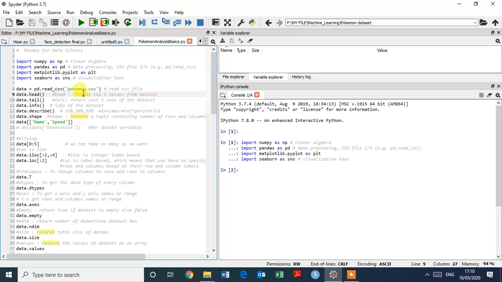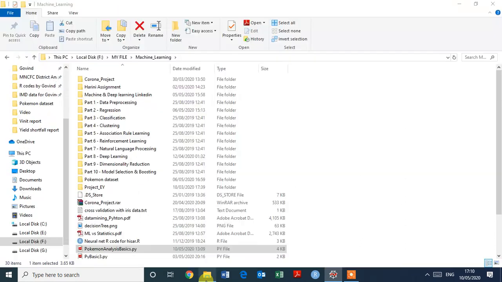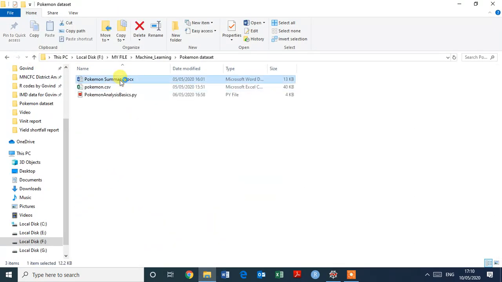Now we are going to read the file. The file is in CSV format. The file name is pokemon.csv. You can easily get the Pokemon dataset on the internet. As we can see, Pokemon data, this Pokemon summary.